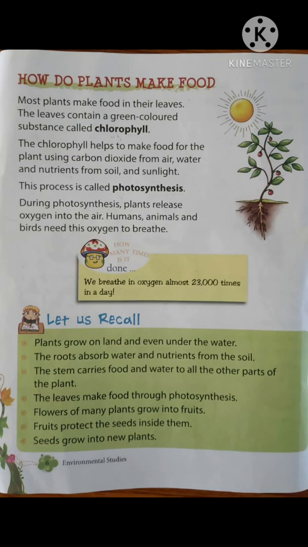Next, the topic is how plants make food. Leaves are making food. So how do leaves make food? Leaves contain a green color substance called chlorophyll.